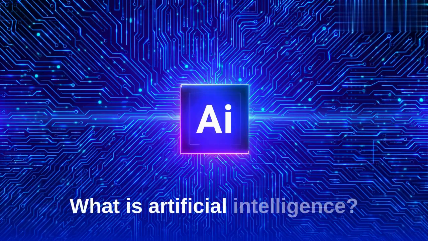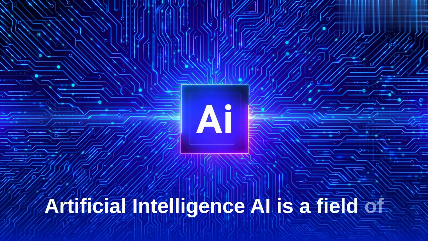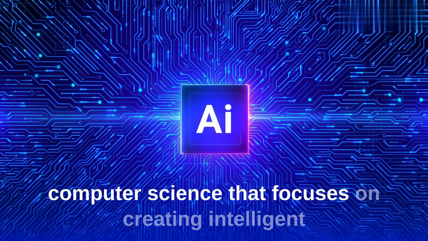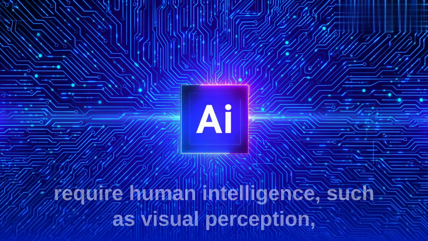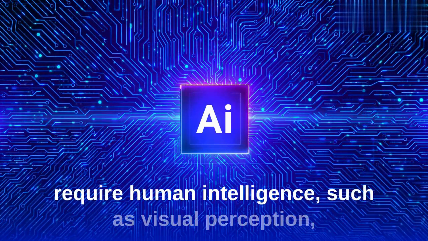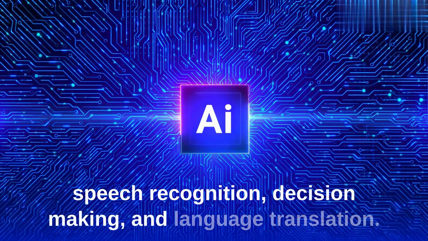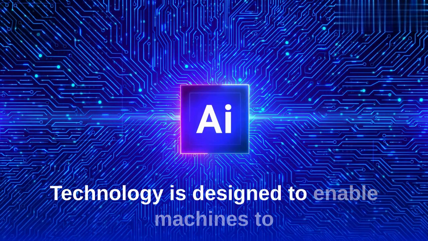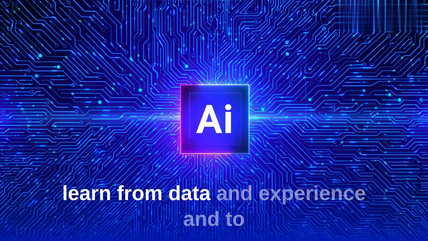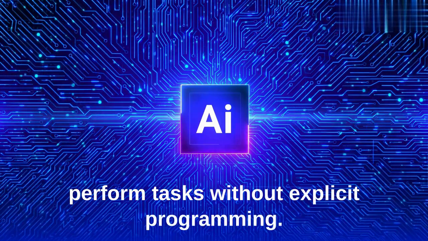What is artificial intelligence? Artificial intelligence, AI, is the field of computer science that focuses on creating intelligent machines that can perform tasks that typically require human intelligence, such as visual perception, speech recognition, decision making, and language translation. AI technology is designed to enable machines to learn from data and experience and to perform tasks without explicit programming.